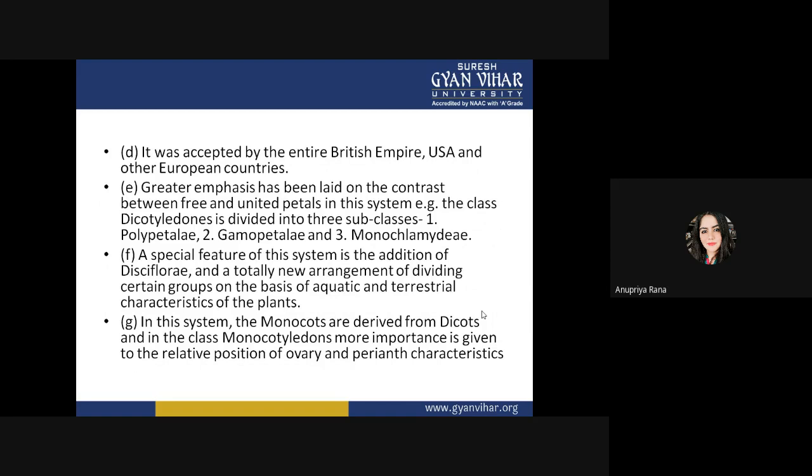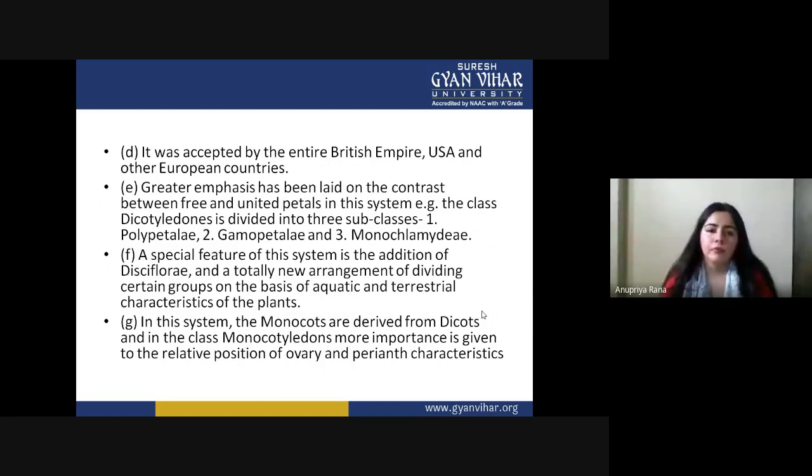Greater emphasis has been laid on the contrast between free and united petals in the system. For example, dicotyledons are divided into three subclasses: polypetalae, gamopetalae, and monochlamydeae. The great emphasis was that the parameter of classification was free and united petals, and we still use this inside the angiosperms.